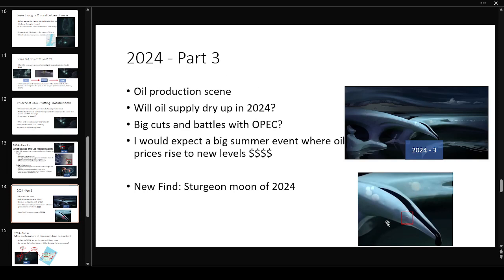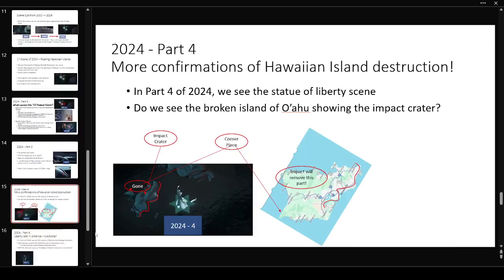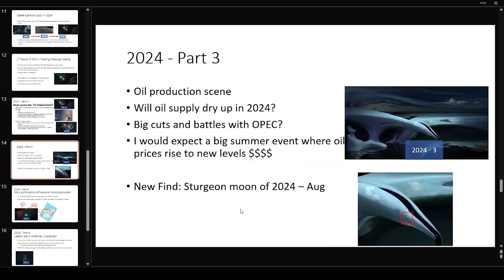Then we have the oil scene. I have a new find here. I believe that this is the sturgeon moon, as we see the fish here. So again, expect this to happen before, I think the sturgeon moon is August, okay? So some big oil event before August. And I'm going to leave it there, as I will cover 2024 in more depth.